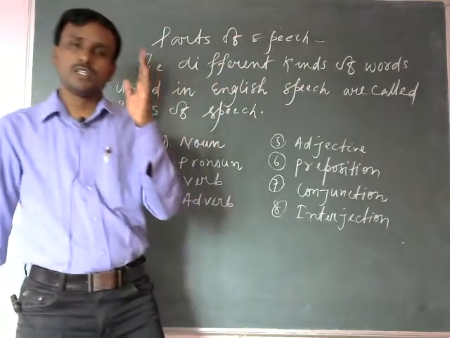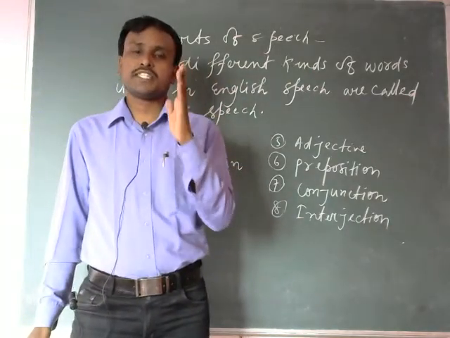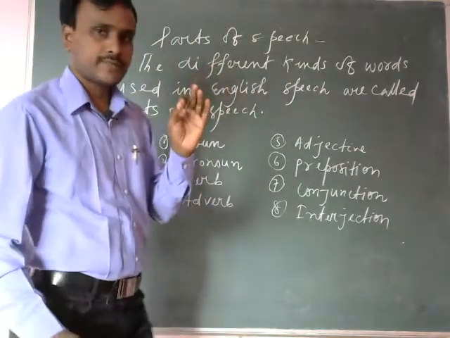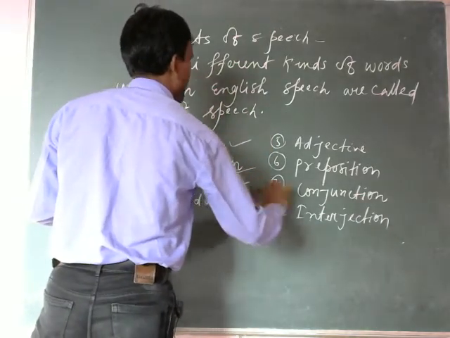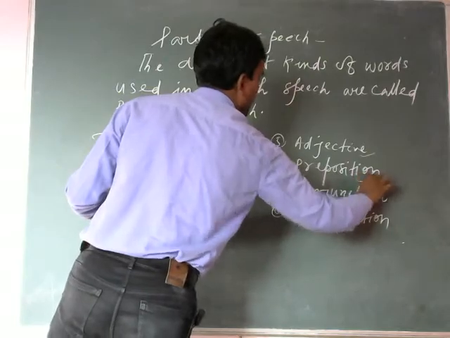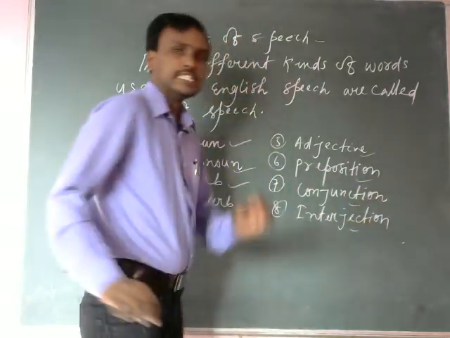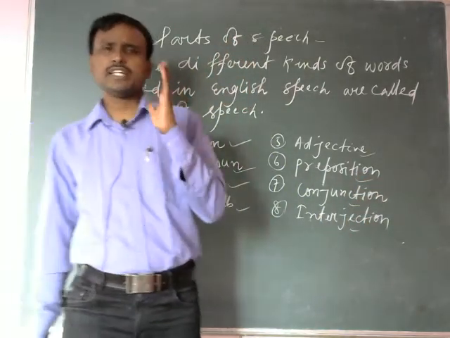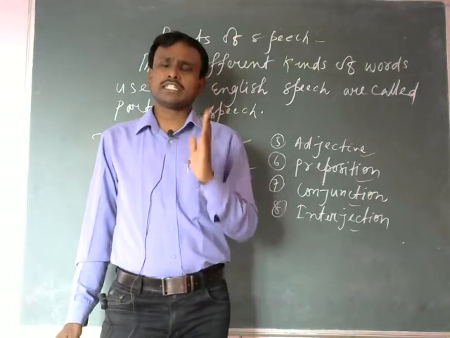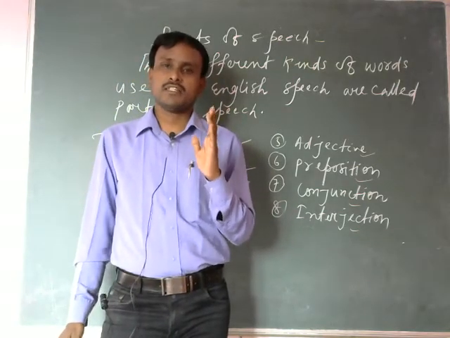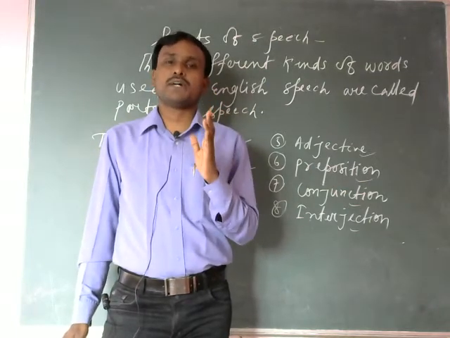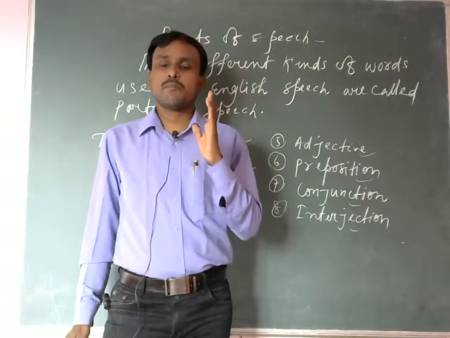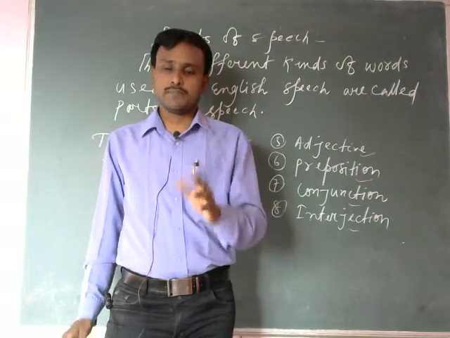So, parts of speech are 8 types. They are noun, pronoun, verb, adverb, adjective, preposition, conjunction and interjection. And now, to understand it better, I am giving you an example of how to identify different types of parts of speech through an example. Look here.